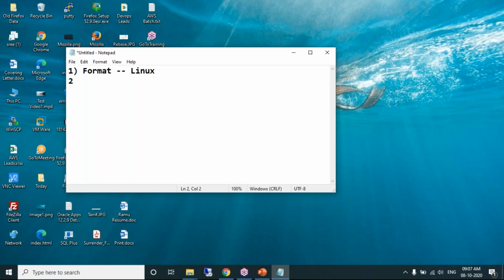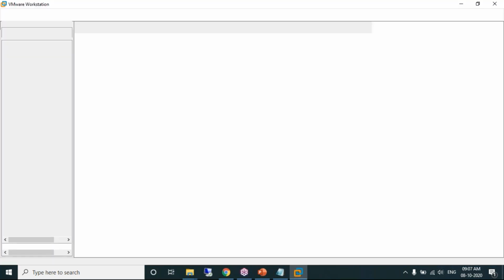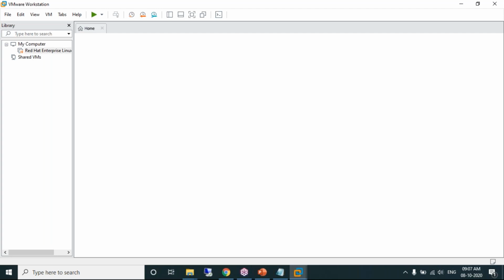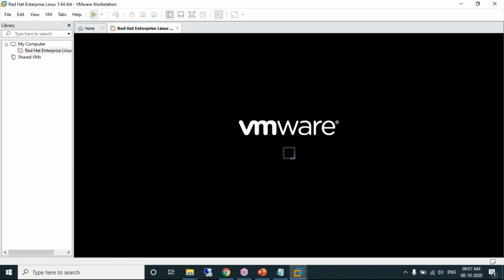Option 2: I don't need to format the machine. I can use VMware. I hope you may have an idea about VMware. VMware is virtualization software. Look at this. I have installed VMware on my laptop. I have created a Linux machine inside VMware. I have allocated some RAM and a number of processors to this virtual machine. Then when I click on play, the Linux machine gets started.